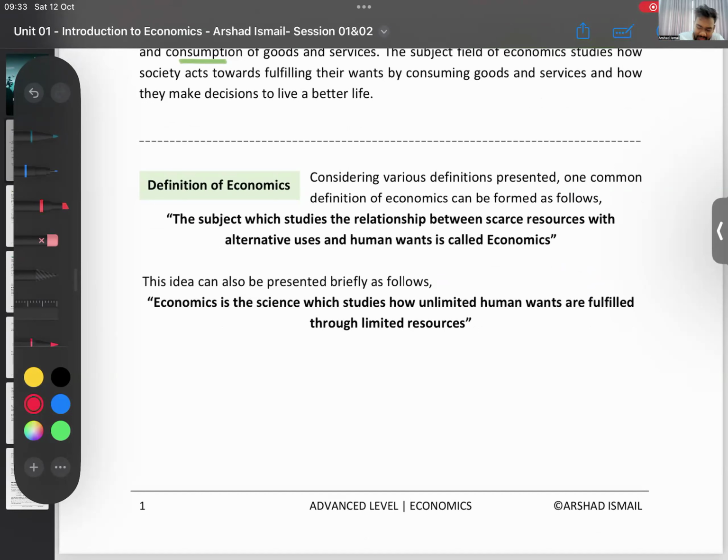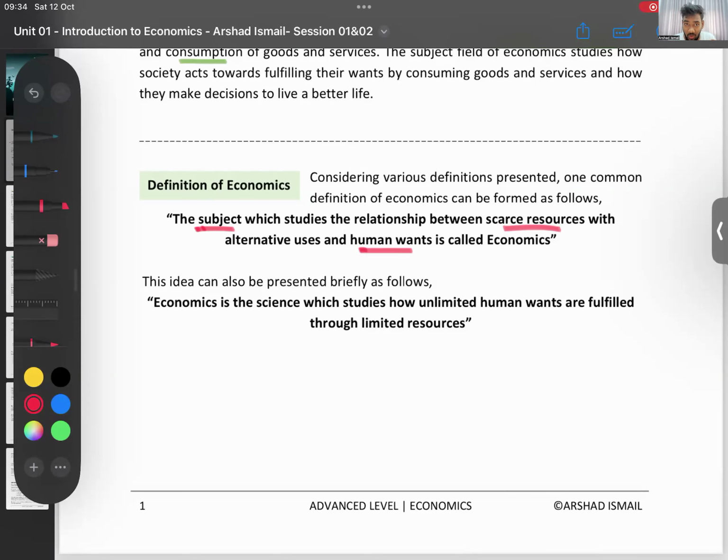So the most common definition is: we say economics is a subject that studies the relationship between scarce resources. Our resources are limited, scarce. Now think of the money you have. Or if you take resources, you all remember in O levels you would have learned land, labor, capital, entrepreneurship, the factors of production. You have limited resources. So with those limited resources, how are you going to fulfill your unlimited wants?